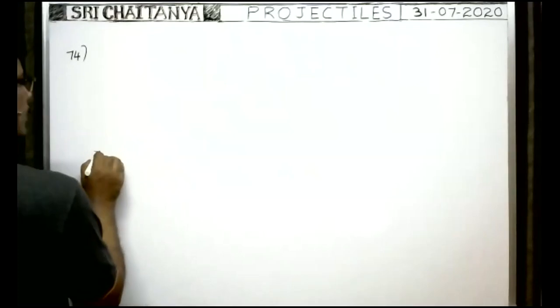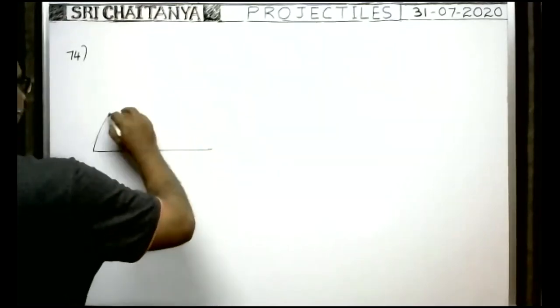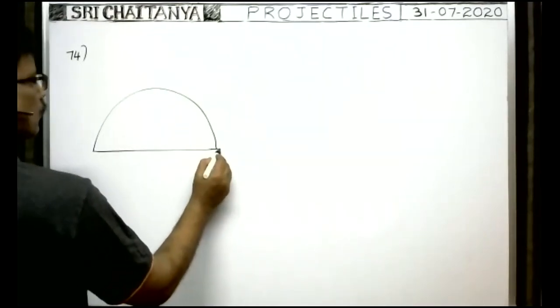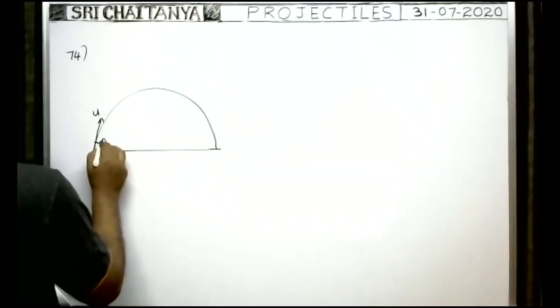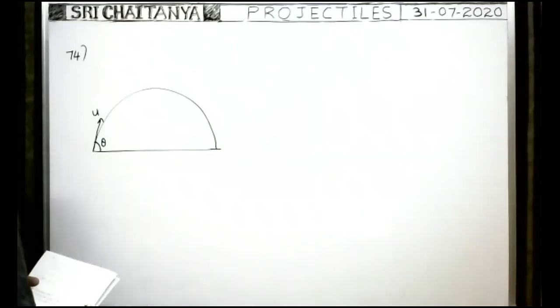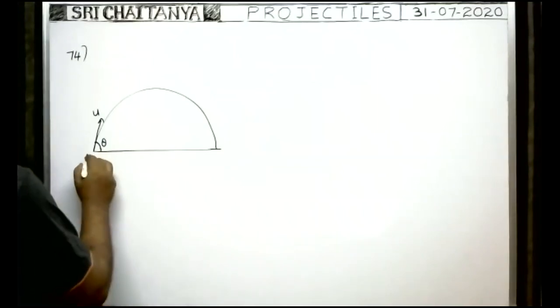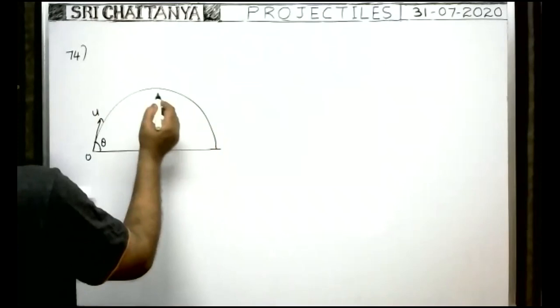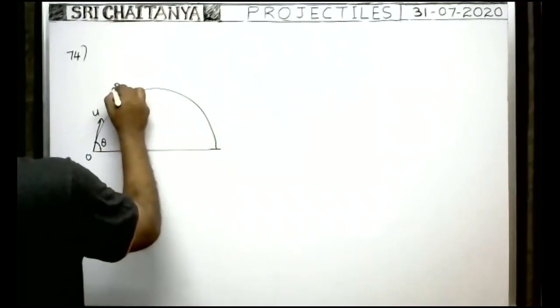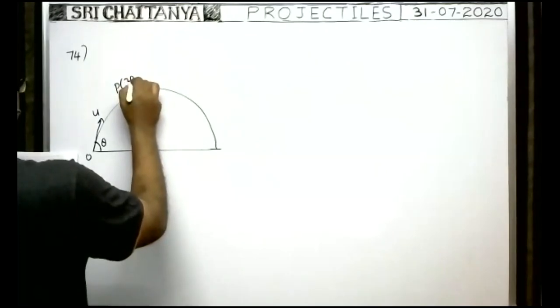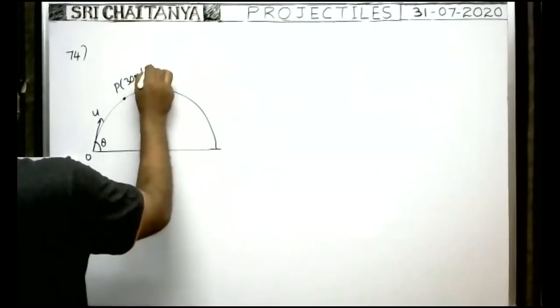Okay, so here suppose one projectile is thrown into space with certain velocity u at an angle of projection, say theta. Whenever the projectile travels along the parabolic path, at certain instant it passes through a point P whose coordinates are 30 meter and 40 meter.